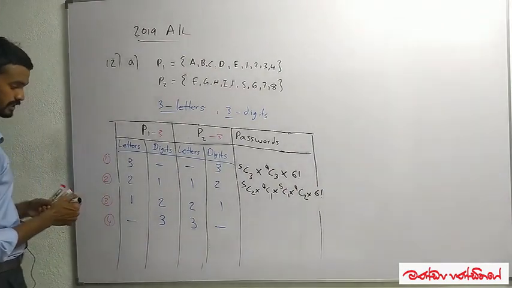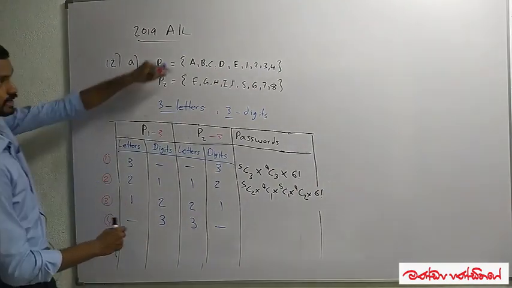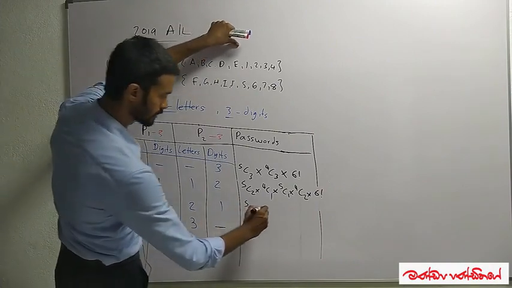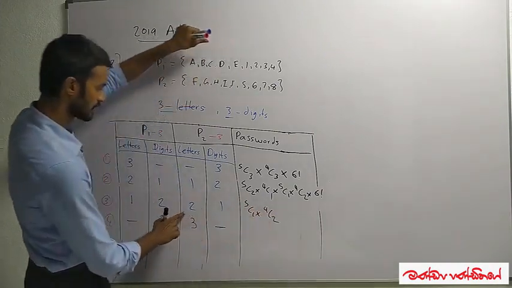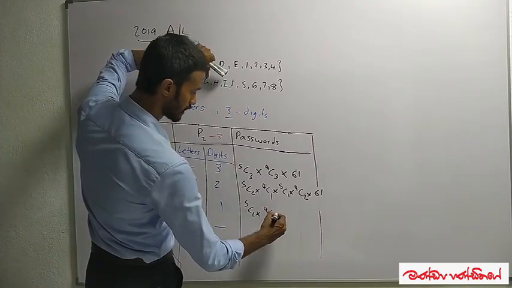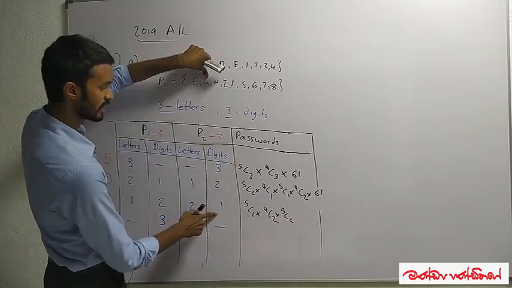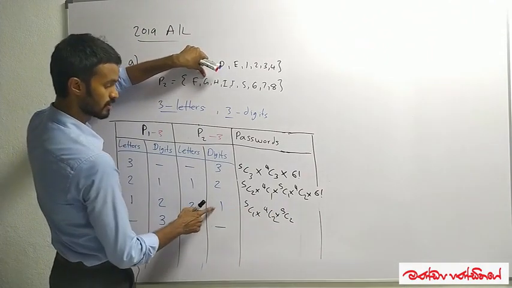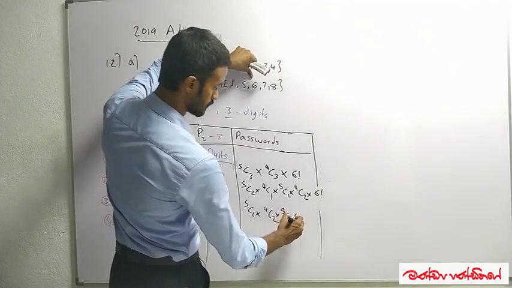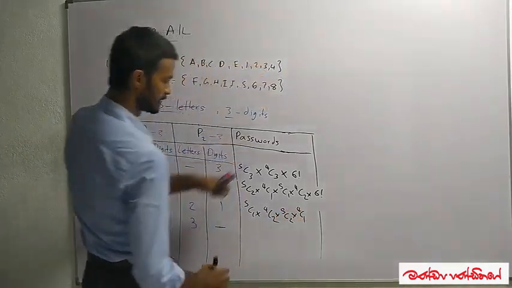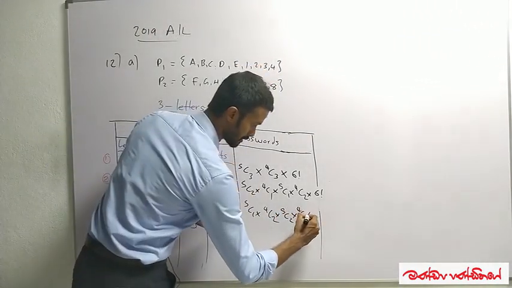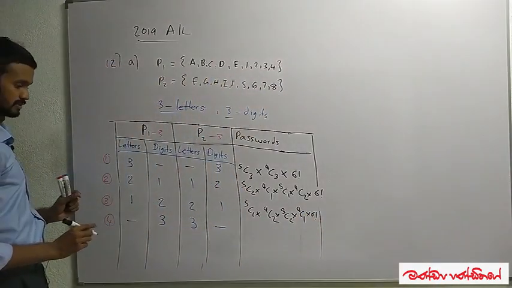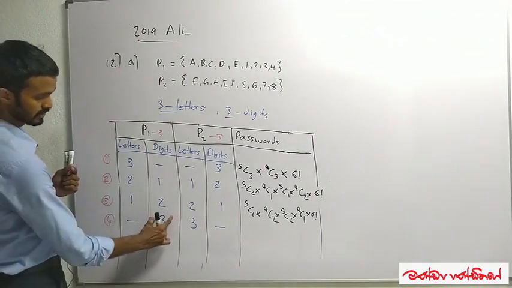Okay, then going to the selection process, I have to select 1 letter from 5, that means 5C1. I have to select 2 digits from 4, that means 4C2. I have to select 2 letters from 5, that was 5C2, and I have to select 1 digit from 4, that means 4C1. And this is the selection process, and it should be multiplied by factorial 6 to get the different number of passwords. Okay, then the final one, I have to select 3 digits.